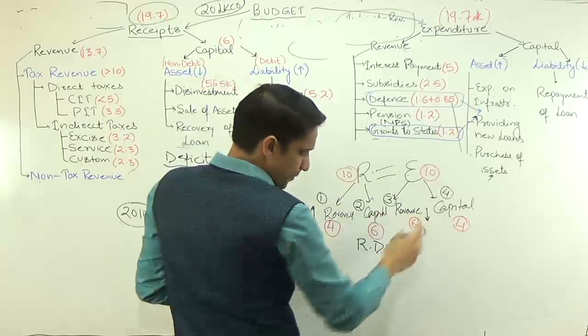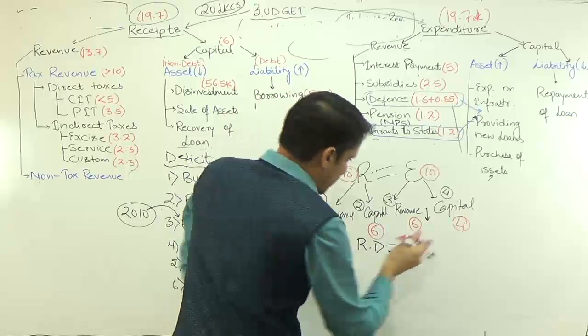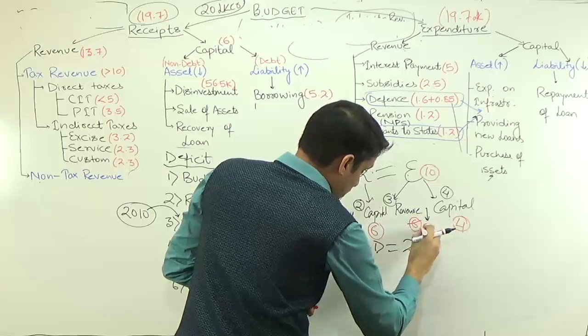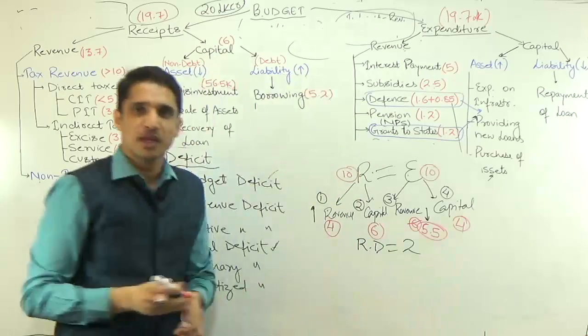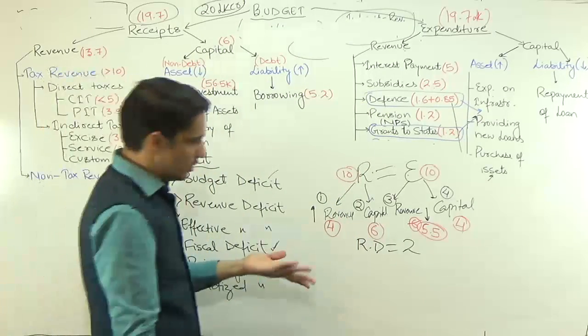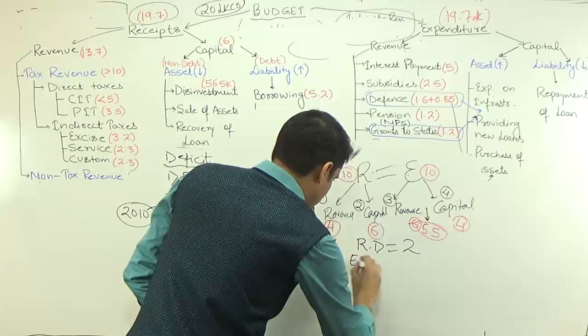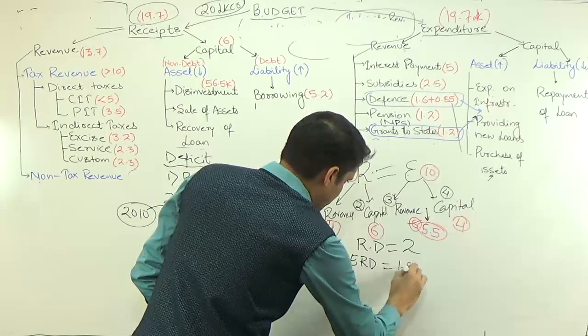So they have decreased its statistical value from 6 to 5.5. And when they decreased this value, the effective revenue deficit became 1.5.